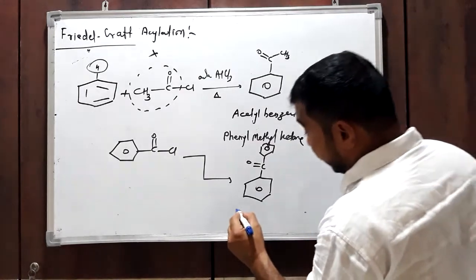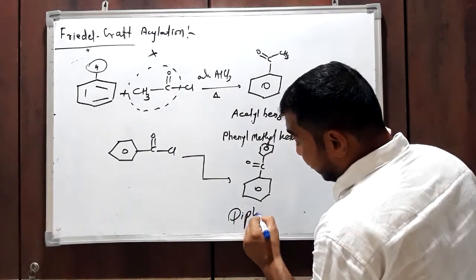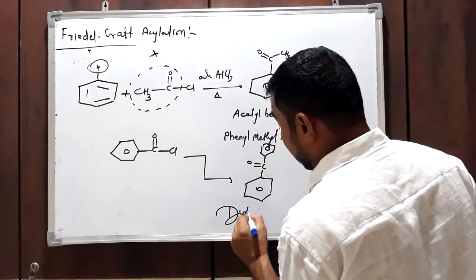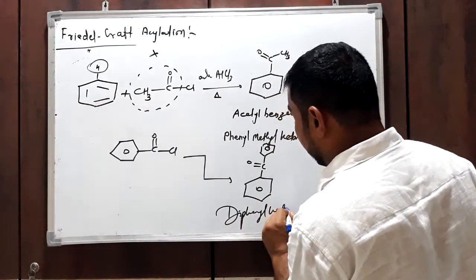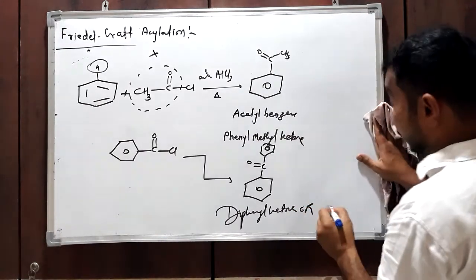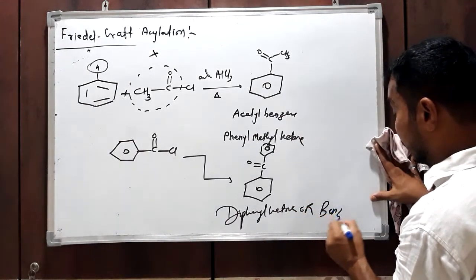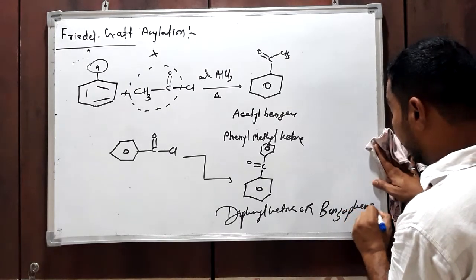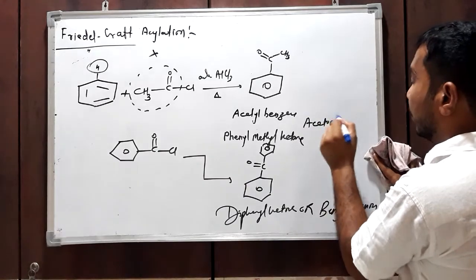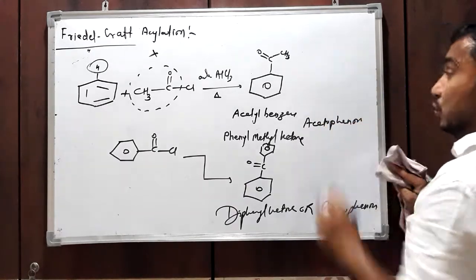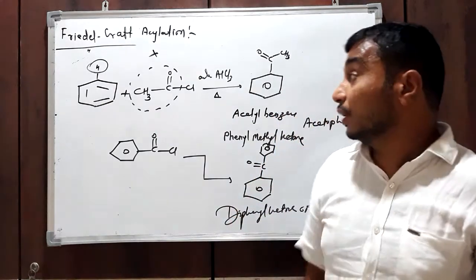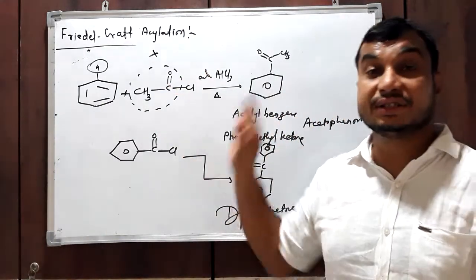Okay, diphenyl ketone, or benzophenone. The first one is acetophenone and this one is benzophenone. So these are some examples of the Friedel-Crafts acylation reaction.